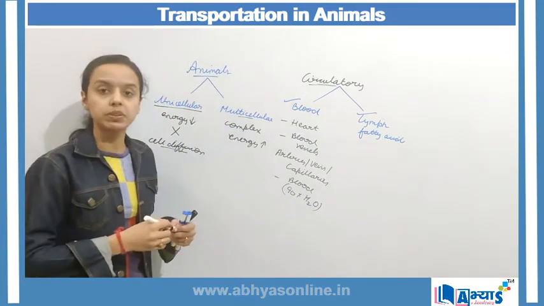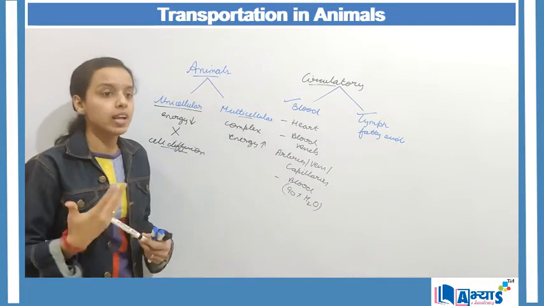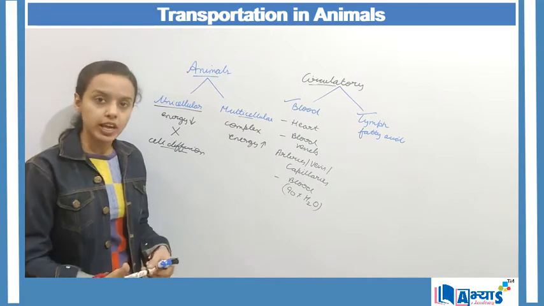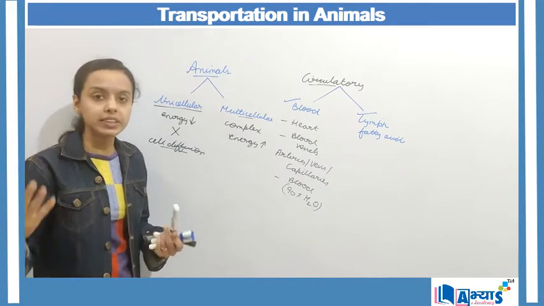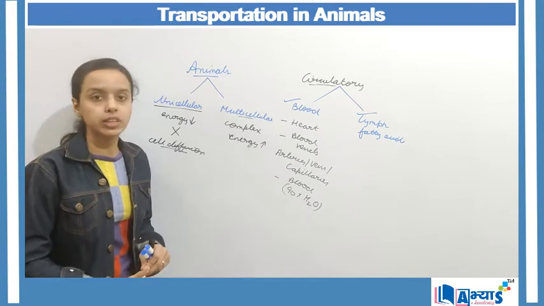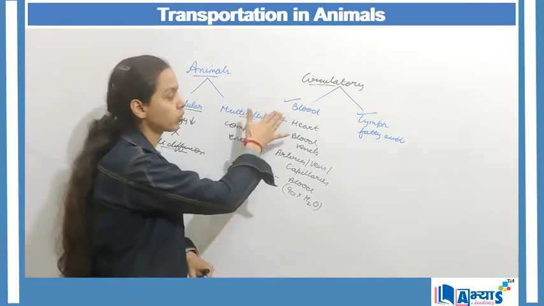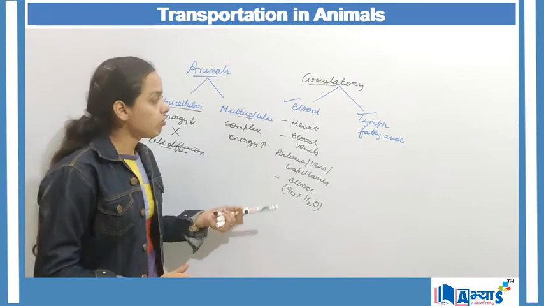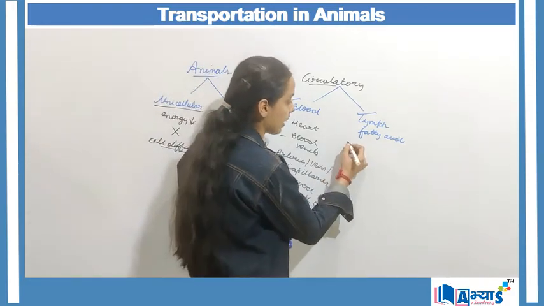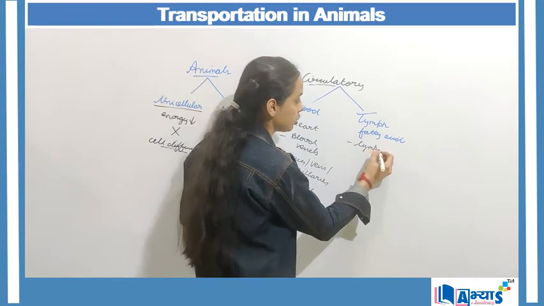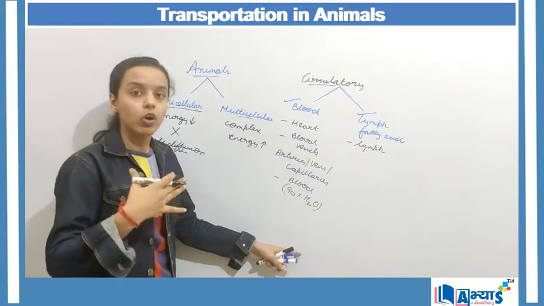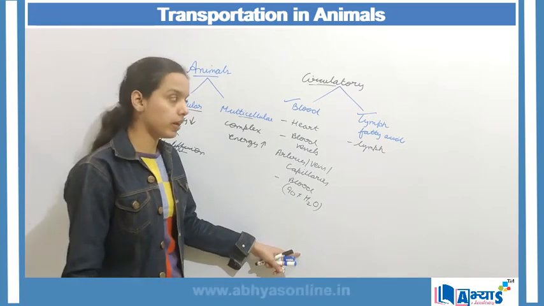That means all the substances which are soluble in water, like nitrogen element, phosphorus, potassium and even calcium, or different types of elements are easily soluble in water and only transported through the blood circulatory system. Now coming on to the lymph circulatory system, we have three components, that is lymph, which is actually the fluid connective tissue which transfers the fatty acids or other substances not soluble in water.